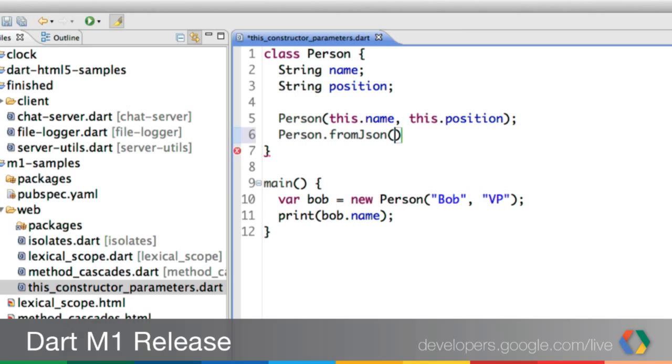A lot of times you might build up objects from JSON or some binary serialization format, and thanks to named constructors, you can actually create Person.fromJSON, for instance, and I could say something like a JSON string here. Which I love, because now it tells me right there when I'm using that constructor what its intention is. So I guess we just did a twofer, because you just showed us named constructors. Awesome. I don't know of many other languages that have named constructors. Can you think of any?